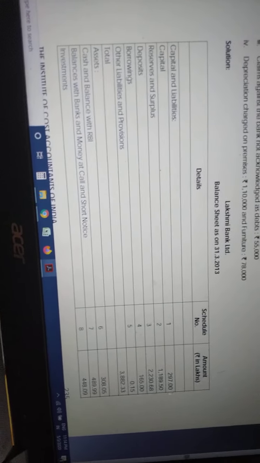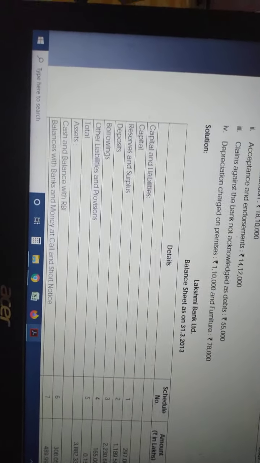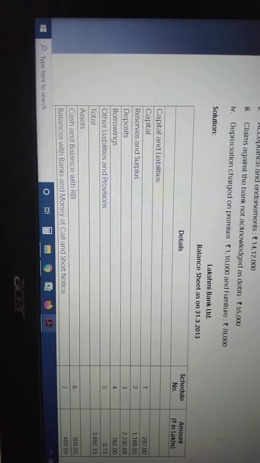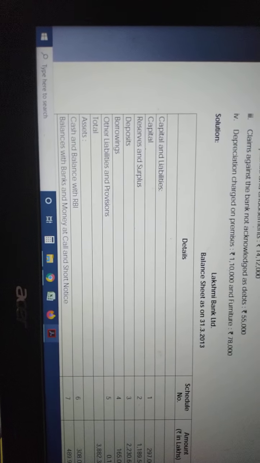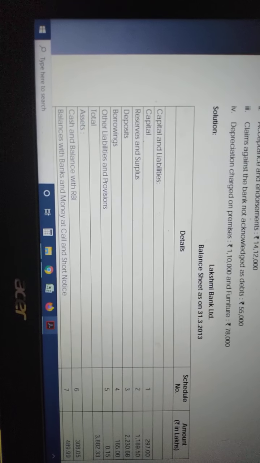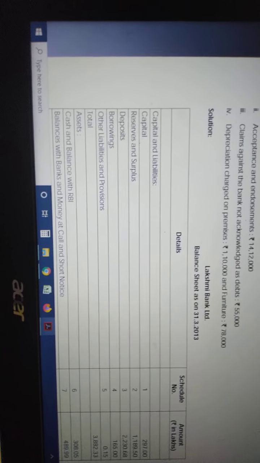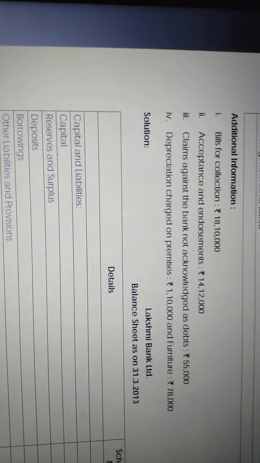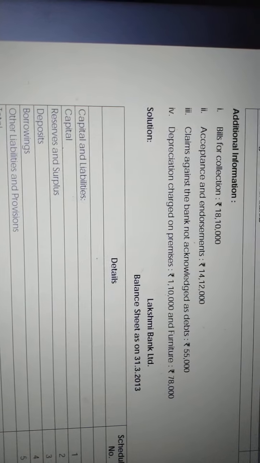Additional information: bills for collection is given. I think that is next to schedule 12. You have one thing called bills for collection, right? There we have to present, after schedule 12. There is no number for bills for collection. Next to contingent liability we have to present this 18,10,000. What about acceptance and endorsement? It is a bank guarantee, a contingent liability, 14,12,000.